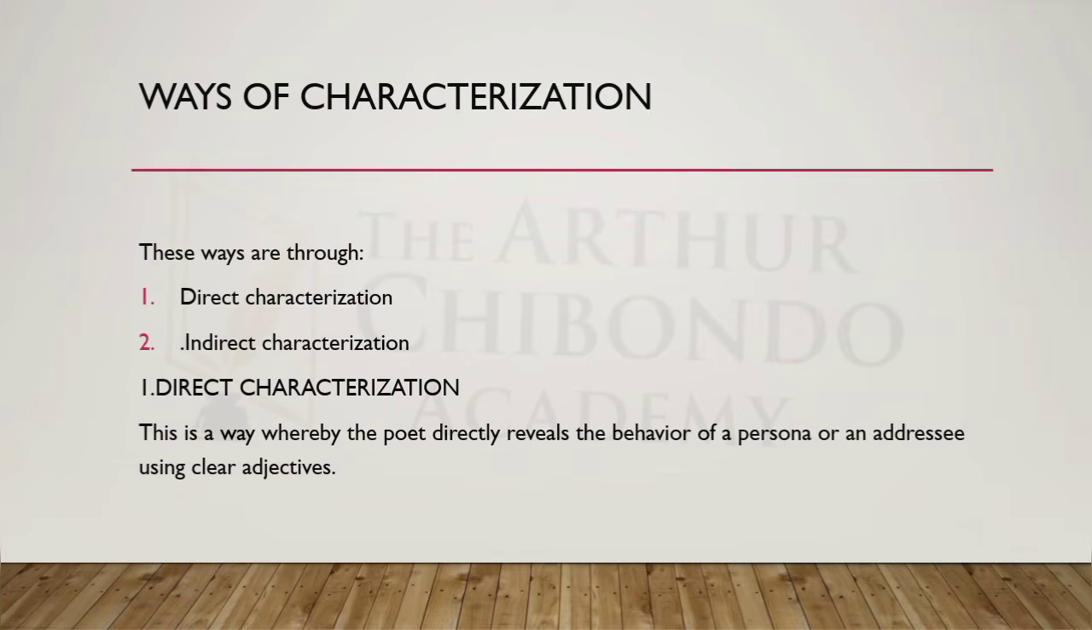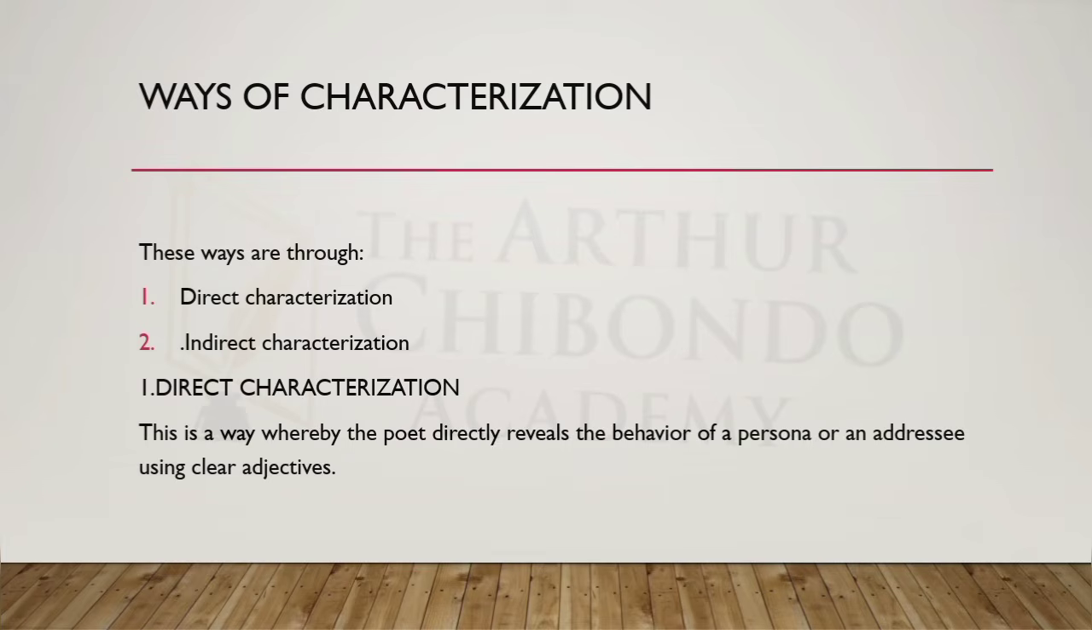Ways of characterization. Now, how can you know that a particular person is hardworking, lazy, loving, wise, or others? There are so many words, but in this lesson, we will look at 2 specific ways through which the behavior of a persona or an addressee can be known in a poem. So we have direct characterization and indirect characterization. Let us discuss each one in detail.